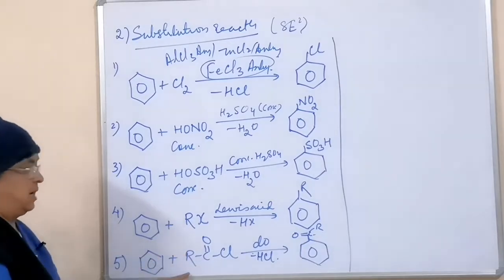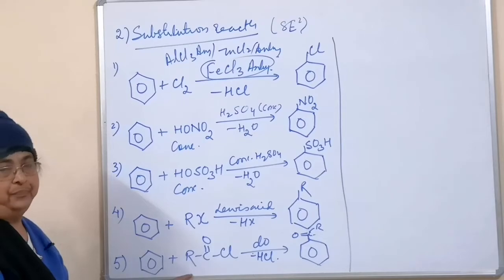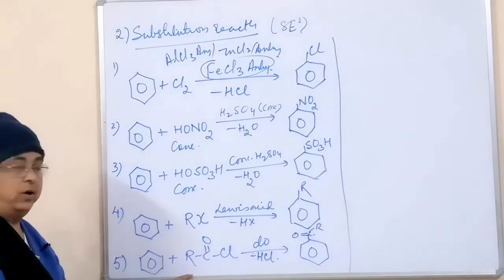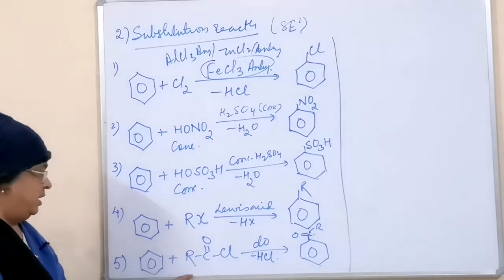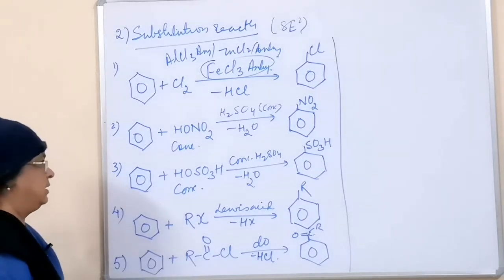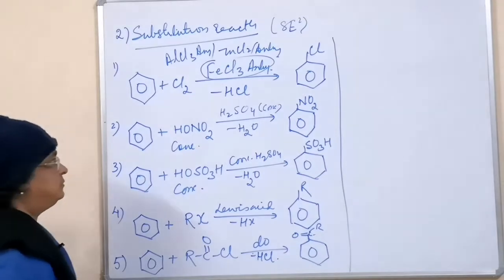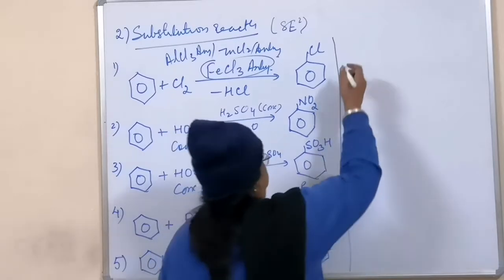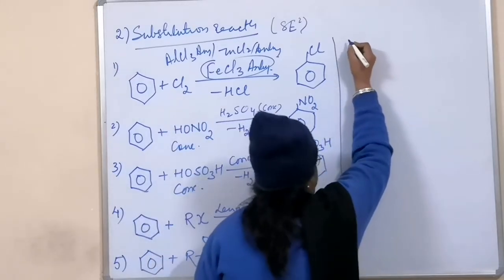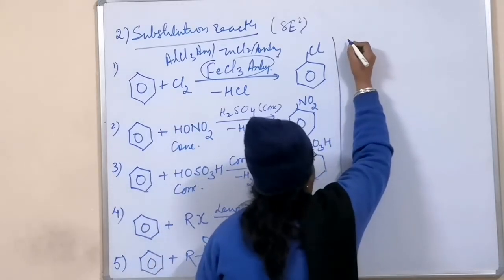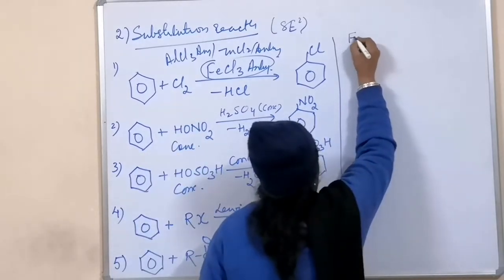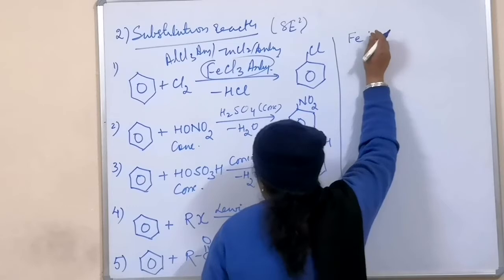Benzene substrate, acid chloride, which is an acid derivative, that we have also done in the mechanism part. Many more acid derivatives are there: acid amide, acid anhydride. This is acid chloride addendum. So I'll be using the term substrate, that is your benzene, and addendum is the compound which is attacking. First of all, the Lewis acid, you can take any Lewis acid.